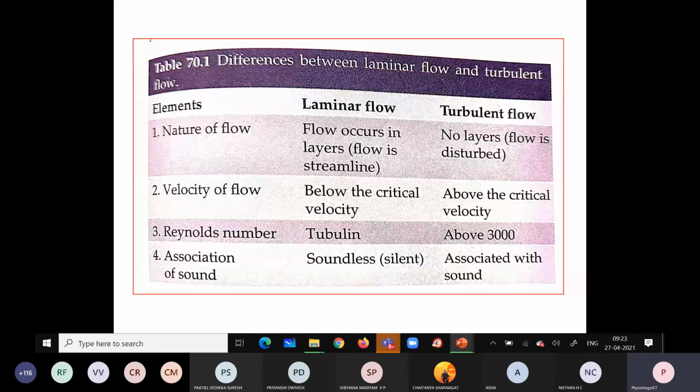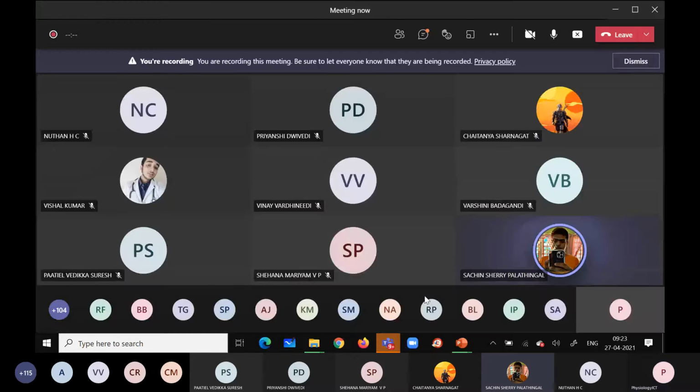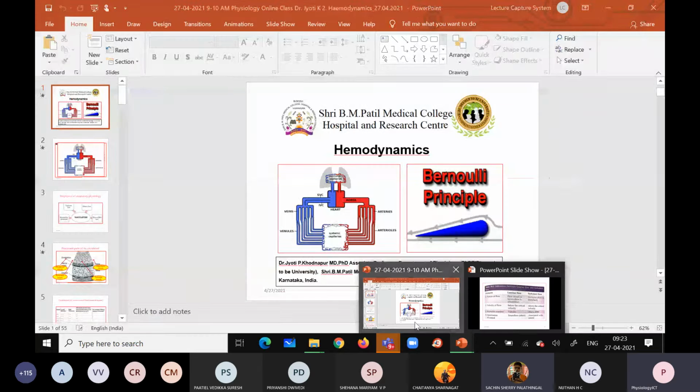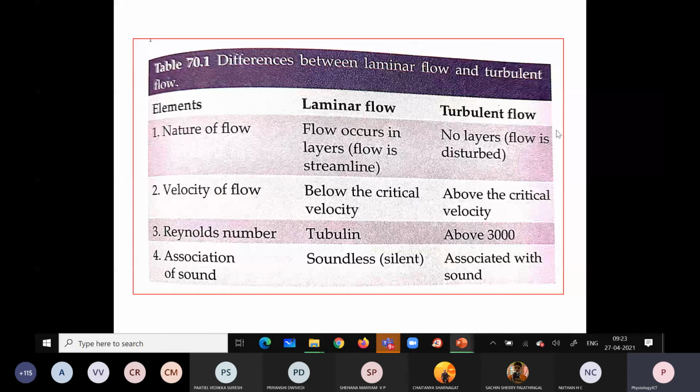Okay, so this is about the blood flow. Is there any confusion in the blood flow? No, ma'am. Okay. So we have two types of blood flow, laminar and turbulent. The turbulent is mainly explained with the help of the Reynolds number. If the Reynolds number is less than 2000, it suggests laminar blood flow. If it is above 3000, it suggests turbulent blood flow.